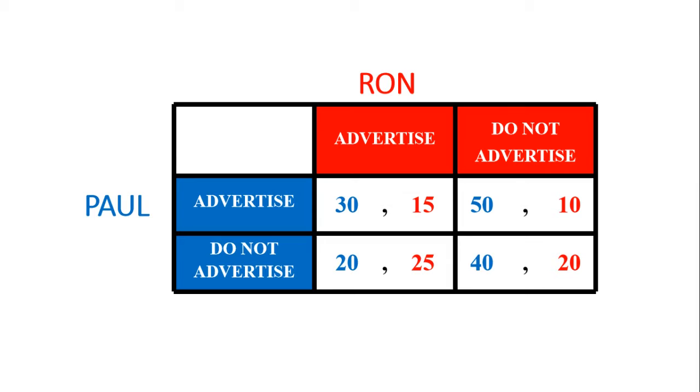If Paul doesn't advertise, but Ron advertises, then Paul's payoff would be 20 and Ron will get 25. However, if both Paul and Ron do not advertise, then Paul gets 40, whereas Ron gets 20.